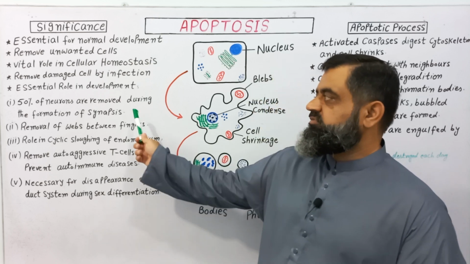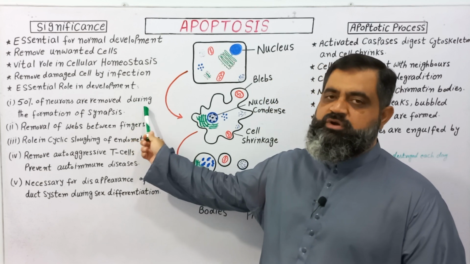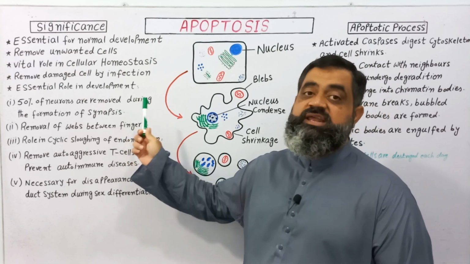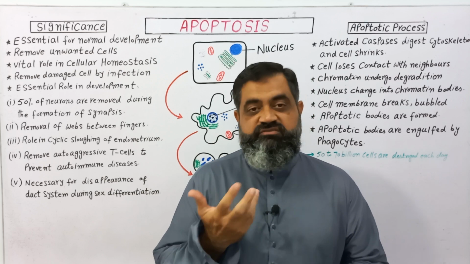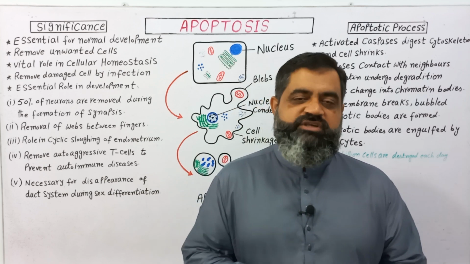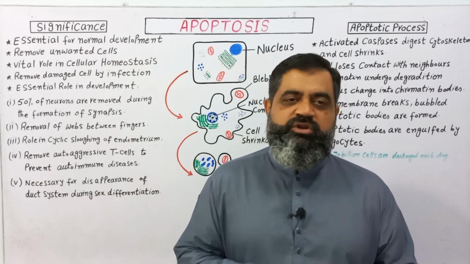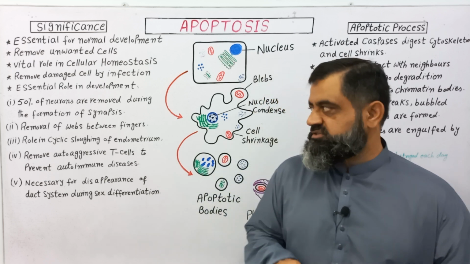Around 50% of neurons are removed from our brain to form the synapses, which are the connections between two different neurons. The formation of synapses is very important because synapses play a vital role in the functioning of our nervous system.